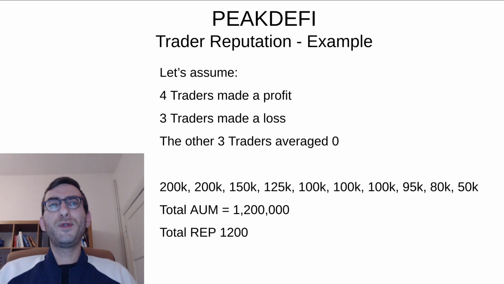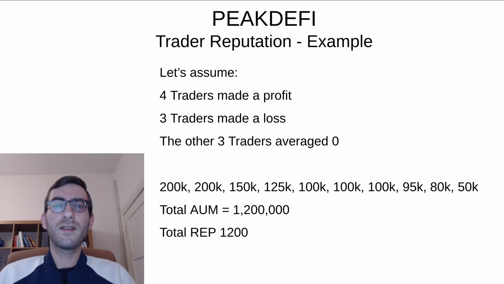So then let's assume a trading cycle has been done, and out of our 10 traders that all started out from the same base, 4 managed to make a profit. Let's imagine that 2 of those managed to double the money that they managed. 1 managed a 50% increase, 1 got a 25% increase, 3 averaged at 0. They didn't lose anything, but they also didn't make a profit. And let's imagine that 3 traders lost something. 1 lost 5K, 1 lost 20K, and 1 lost half of his managed slice, basically.